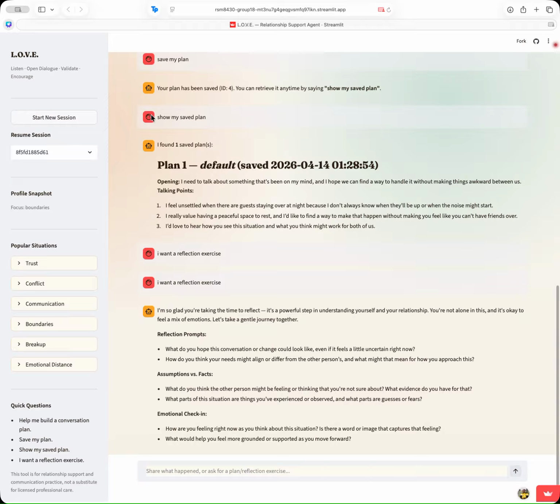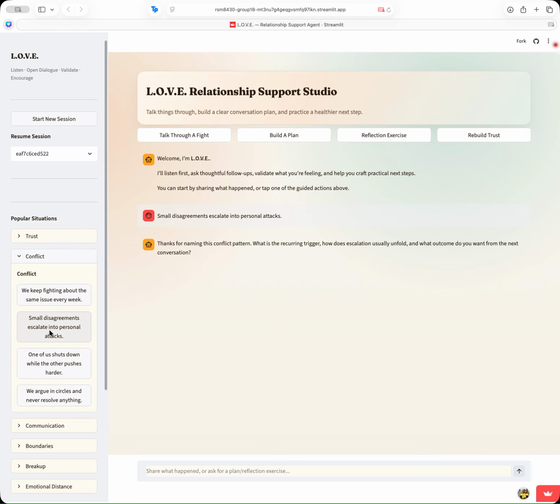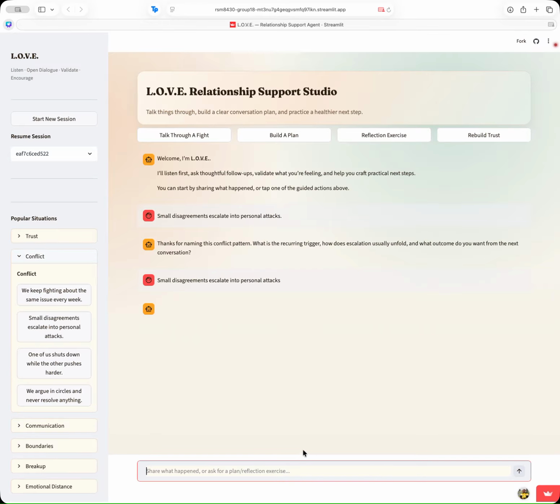Now I'll show you the popular sidebar situations. So let's start a new session and let's go with conflict, small disagreements escalate into personal attacks. And there you go. Okay. So it's asking me what is a recurring trigger. I'll just tell it small disagreements keep escalating into personal attacks.